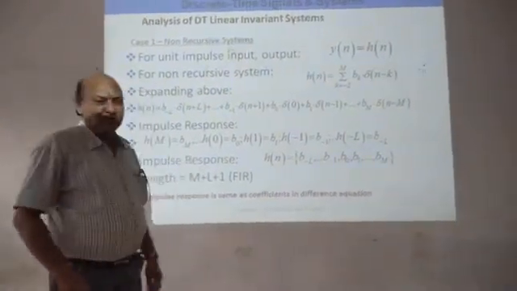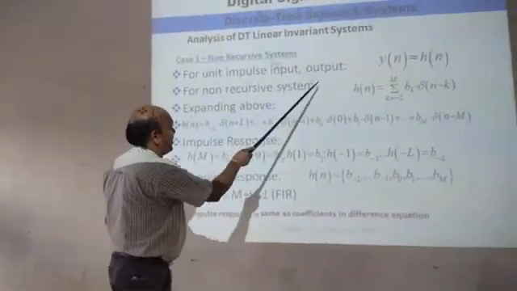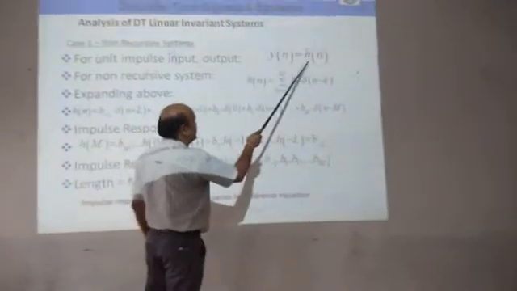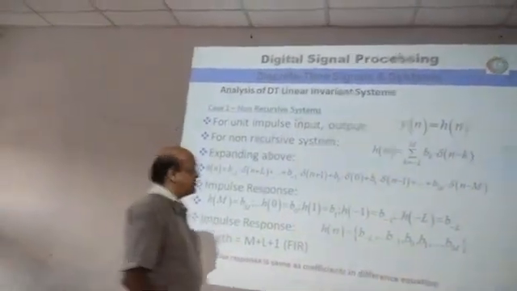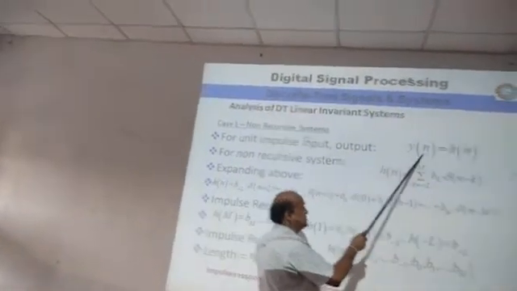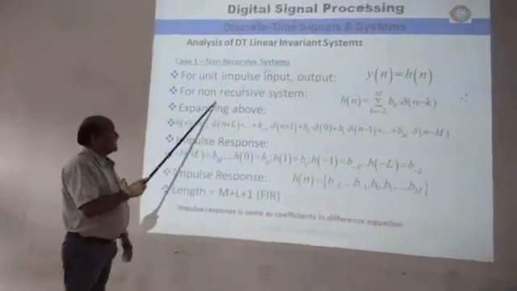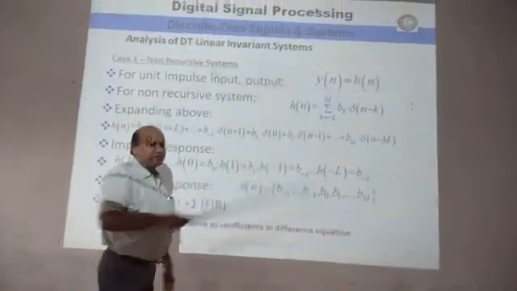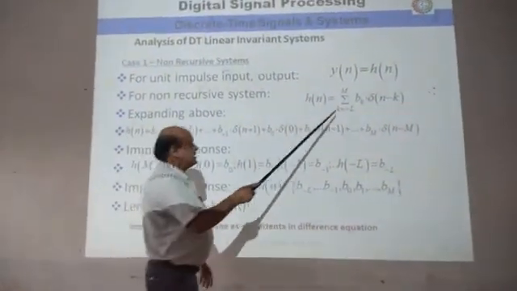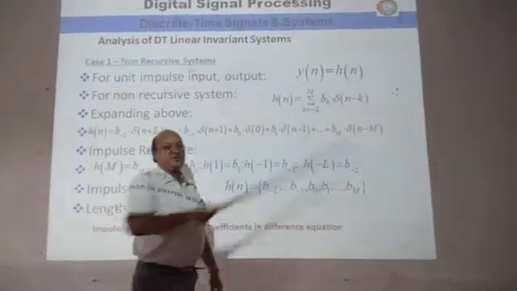Non-recursive means without feedback. So for unit impulse input, the output is given by y of n is equal to h of n. The impulse input is given by del of n, and its response is y of n. So this is the response for the impulse input, y of n is equal to h of n. Similarly, for non-recursive systems, h of n, the response of the impulse function, is equal to summation k is equal to minus L to M. This limit may be changed.